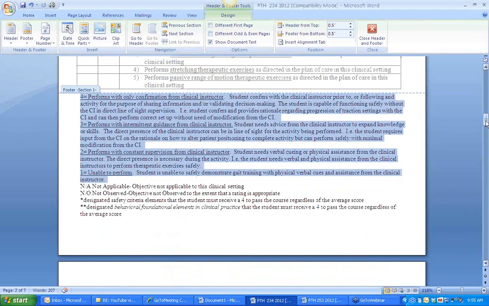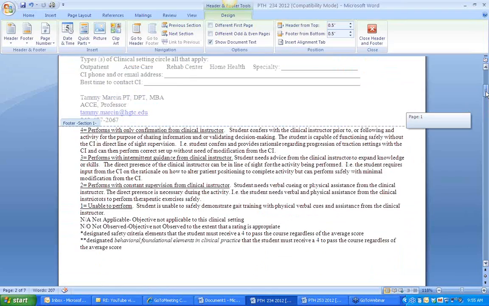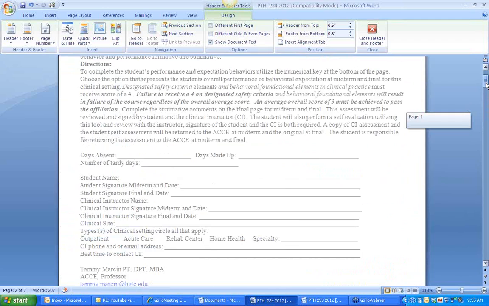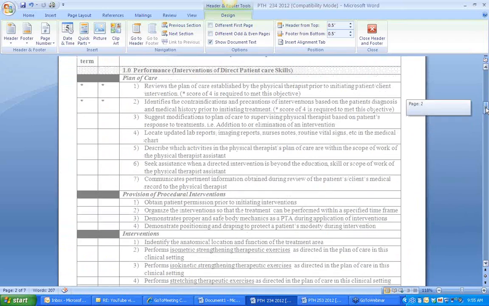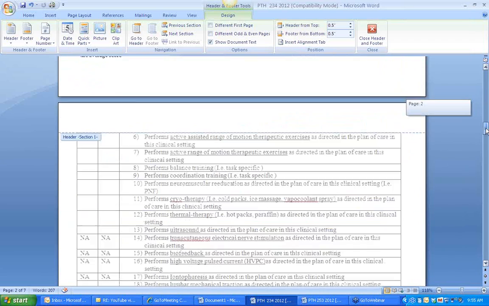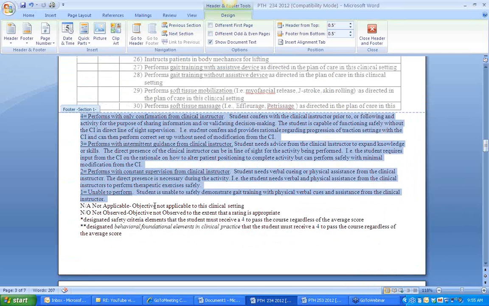You actually do a little bit of both, Sean. You score the individual type of task. So, like, if you could just pick one on one of the pages there, like maybe where it says performs passive range of motion. So just stay right there. Right, this is the key you're referring to, right?